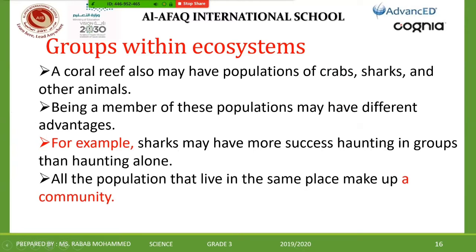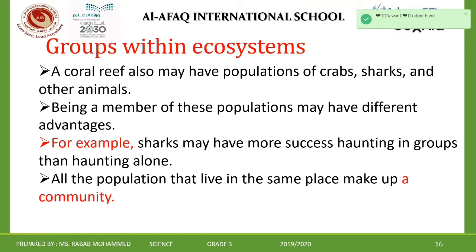All the populations that live in the same place make what? First, we said that a population means the same kind of living thing living in the same place. And we said that in the same place, we don't have only one population, meaning not only one group of animals. No, we have many groups, right? They make what? They make a community.